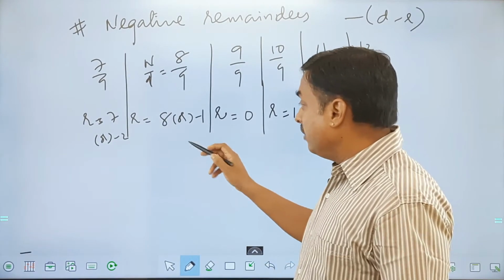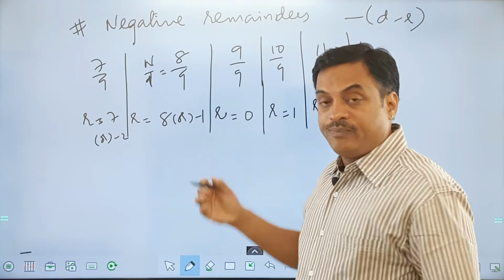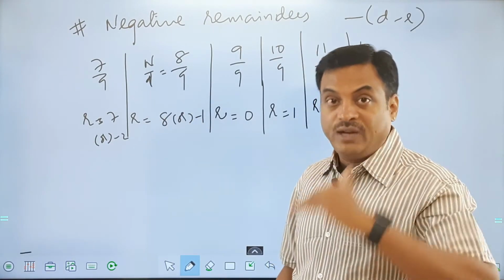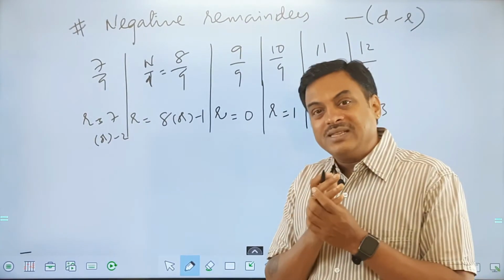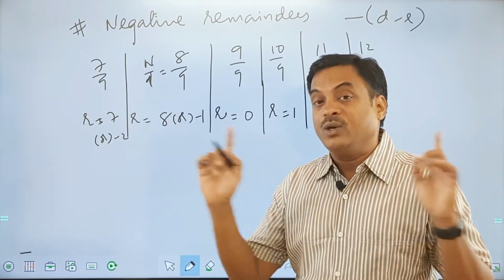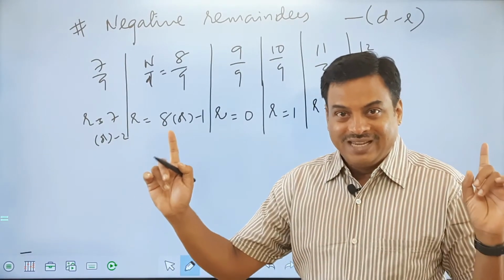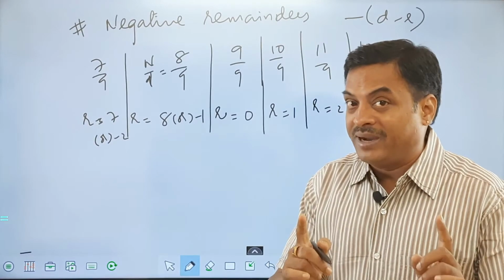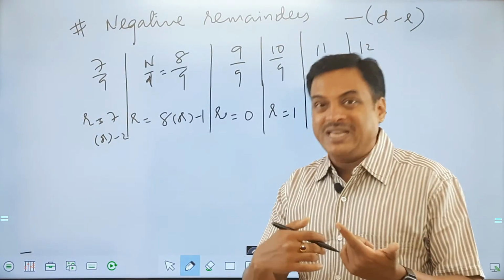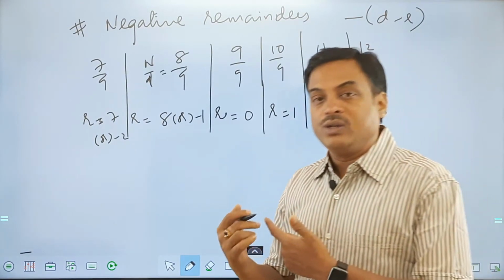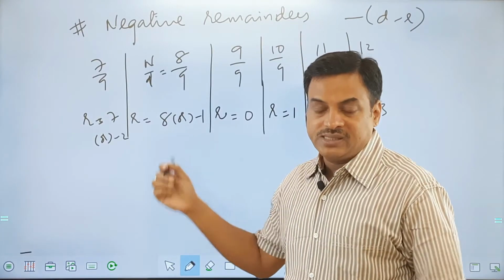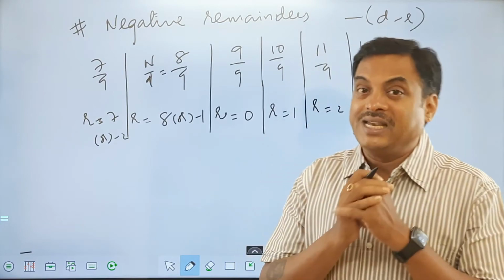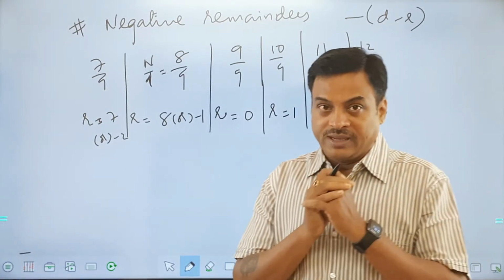Okay. Now if you observe, instead of 8, if I take minus 1, the value gets minimized. Instead of 7, if I use minus 2, the value is getting minimized. So whenever you think that the value has to be minimized, because I know my possible remainders, if my remainder is going very big, I can always use negative remainders for them. Okay, so to minimize the values of remainders, we can always use negative remainders. When we see the examples for them, you will definitely understand what a negative remainder is and how we use them. Okay, all of you?